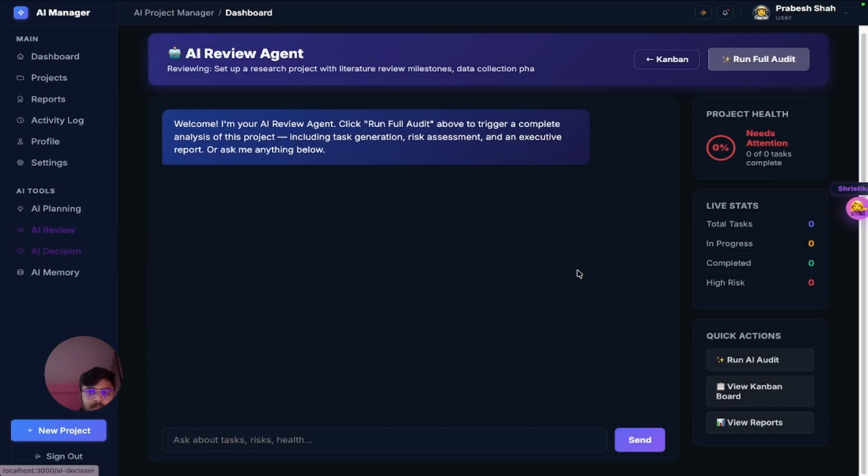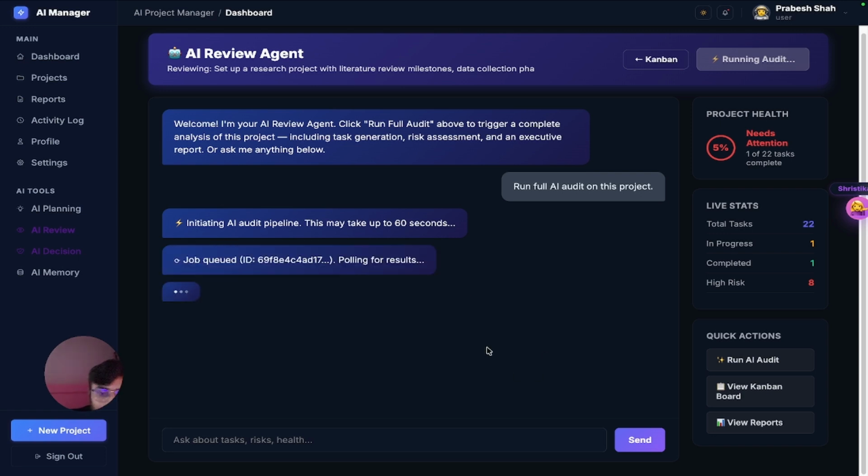Now let's go to review. In this case, suppose I run the audit. It will show the audit report, a view report. It will show the report. Let's see this first.